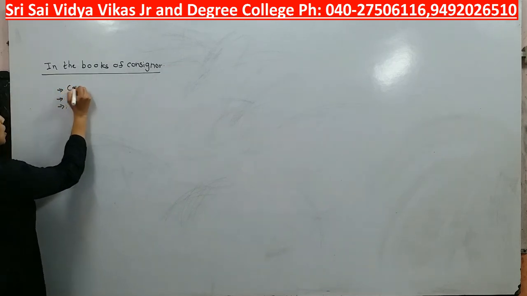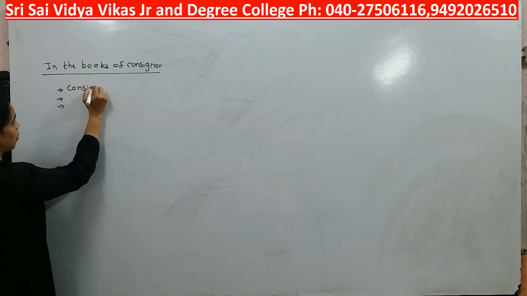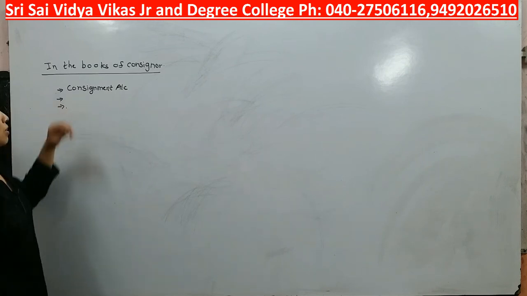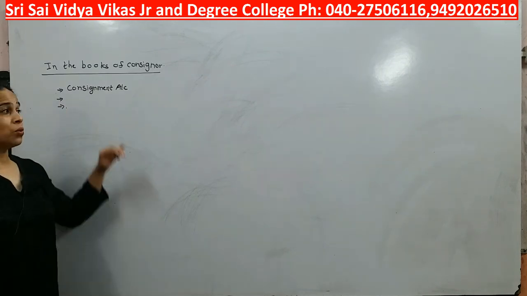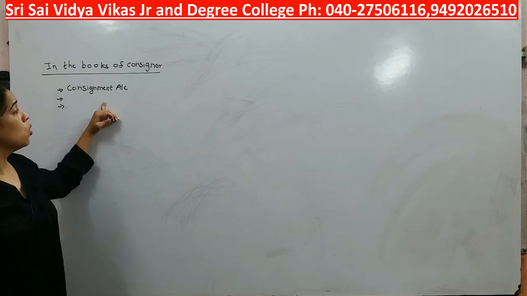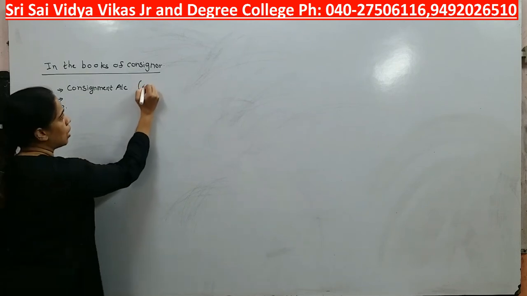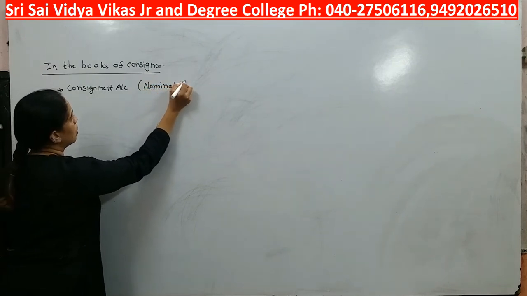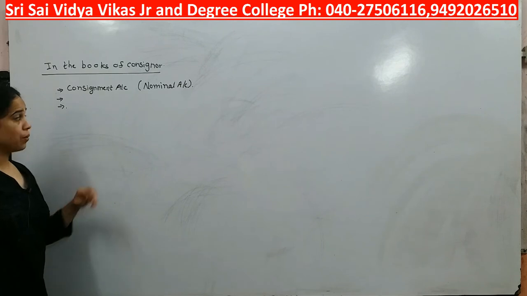First one is consignment account, or we can say that this is actual business account. Under this ledger we are going to find out whether we are getting profit or we are suffering from losses. So consignment account is a nominal account. Are you getting it?